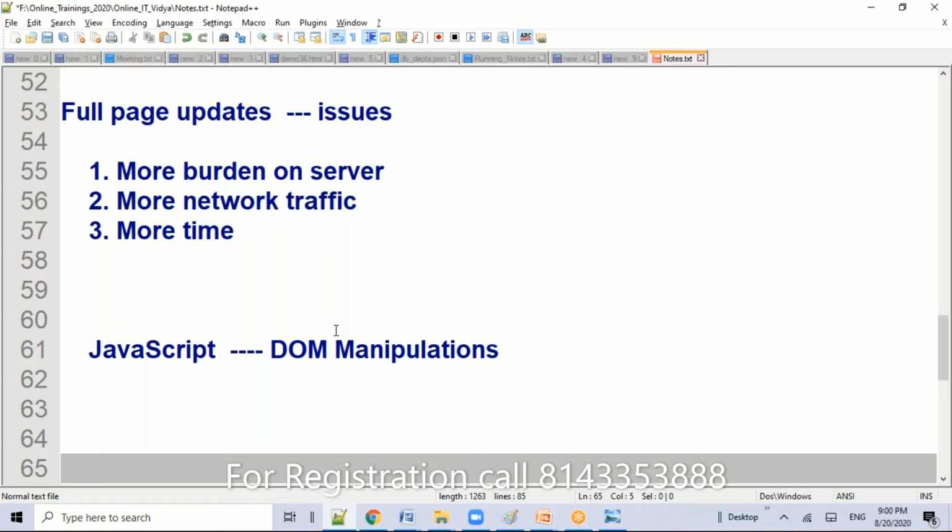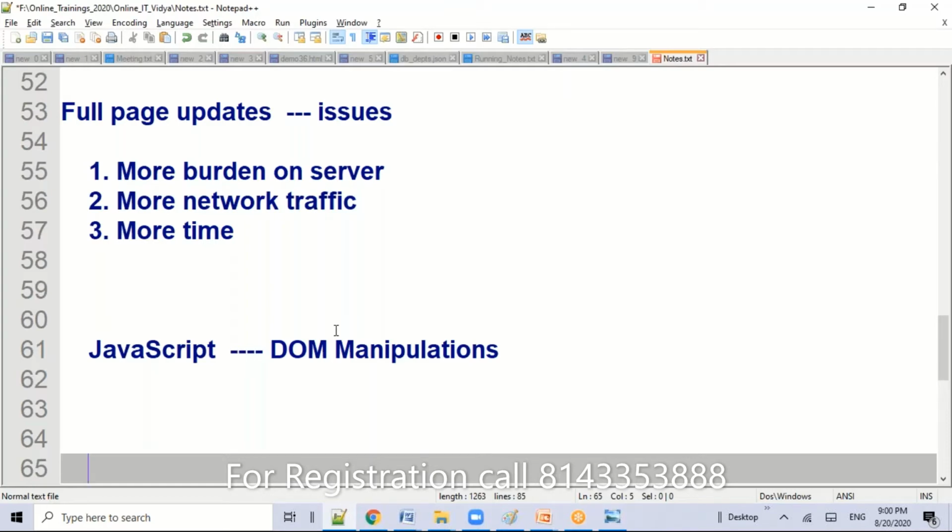But in JavaScript, what is the problem? Is JavaScript client side or server side? We already know JavaScript is a client-side technology. On the client side, we don't have the data, right? Where is the data available? The data is on the server side. On the client side we have only JavaScript for validation and presentation.